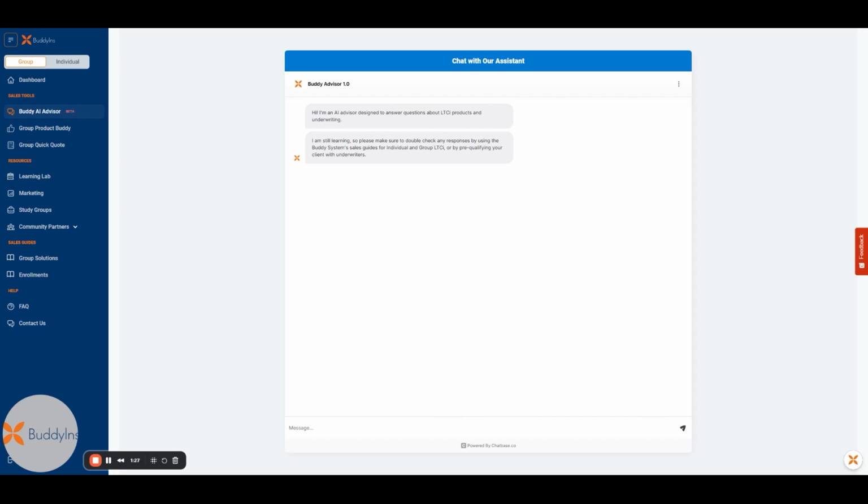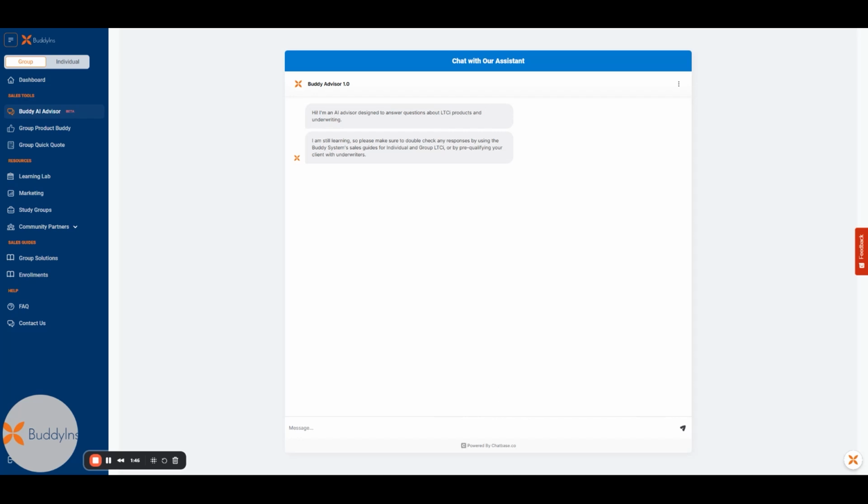I think the most important thing to use AI Advisor for is really as an idea generation tool. If you have a quick question that you want to be able to ask AI Advisor, I'm sure it will give you some ideas that you can take further, again, using some of our other tools.